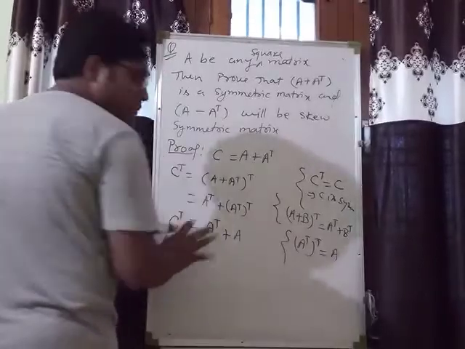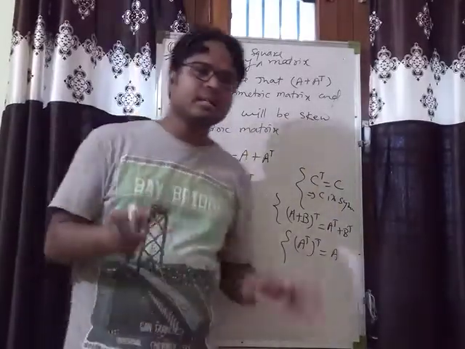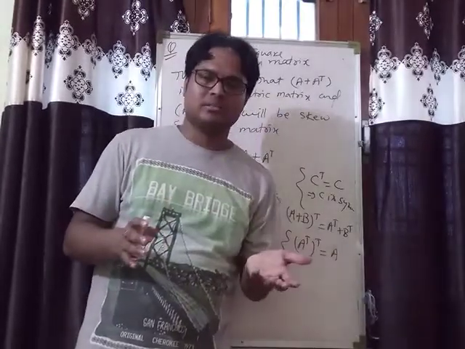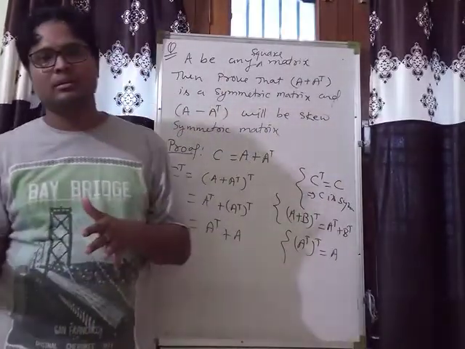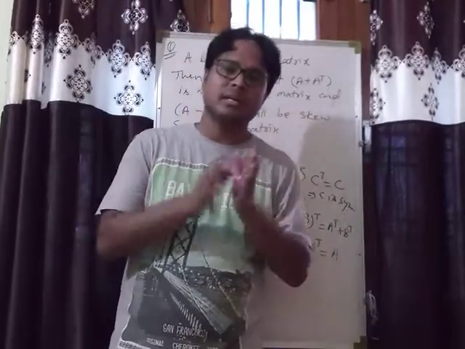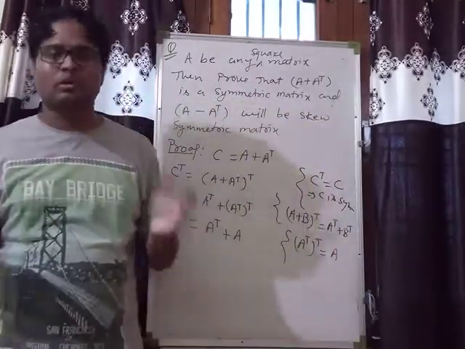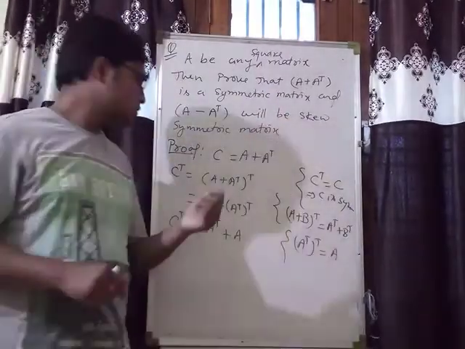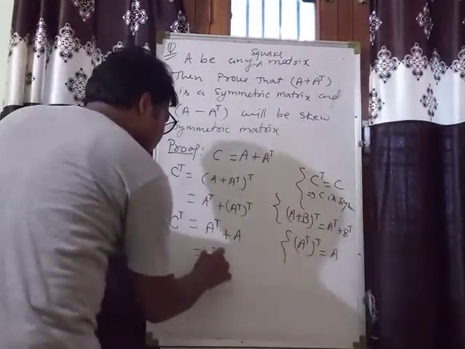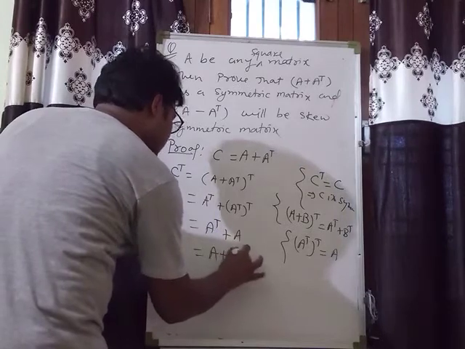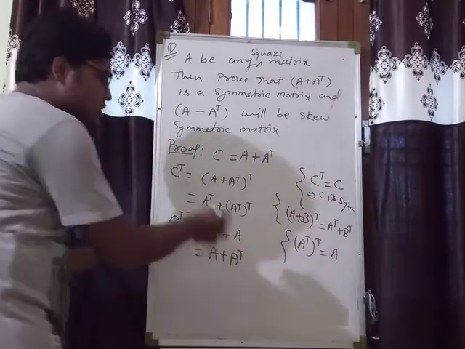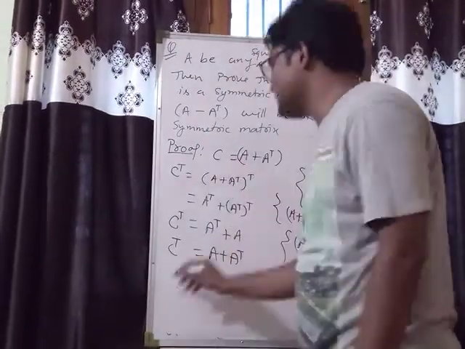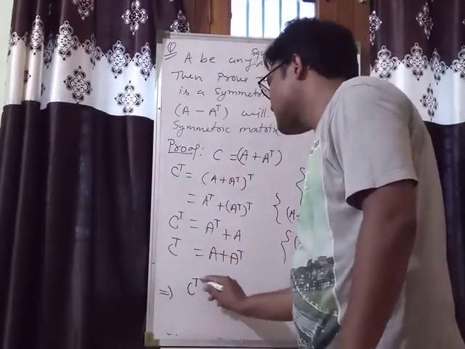See, and we know that matrix addition holds the commutative law. A plus B, if A and B are two matrices, then A plus B is equal to B plus A. Commutative law hold करता है. Matrix addition holds the commutative law. So that one will be equal to A plus A transpose. Okay, so C transpose is equal to A plus A transpose, and A plus A transpose is what? That is C. Clearly C transpose is C.